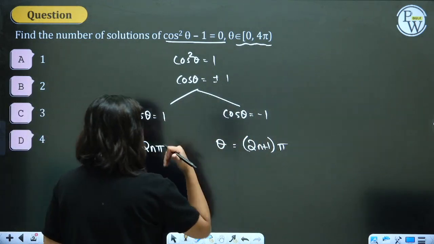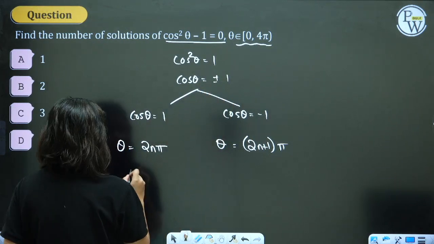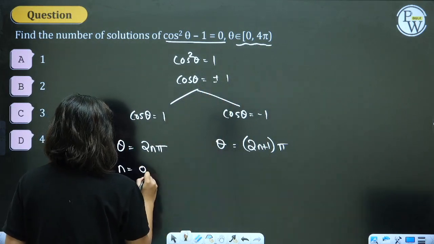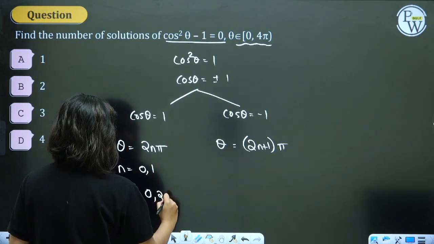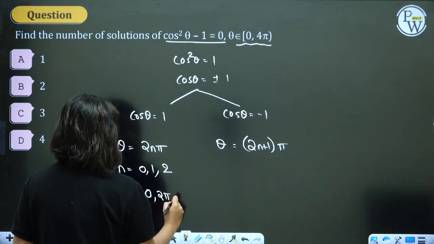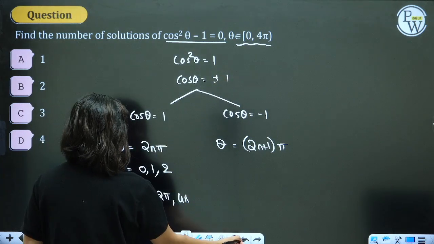Anyways guys, let's proceed with this question. Theta = 2nπ, theta = (2n+1)π. We want the solutions within 0 to 4π. So n can be 0, theta will be 0. n can be 1, theta will be 2π. n can be 2, theta will be 4π. But I don't want 4π, so I will not take n as 2.